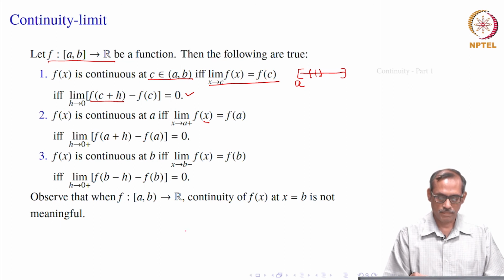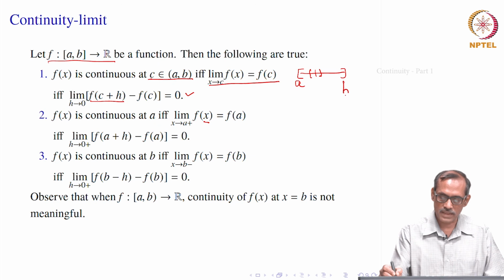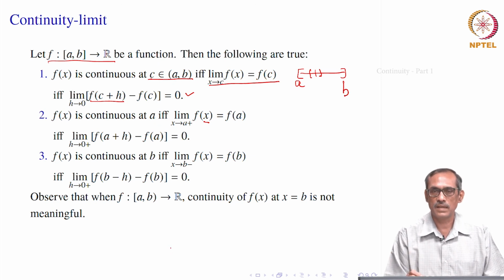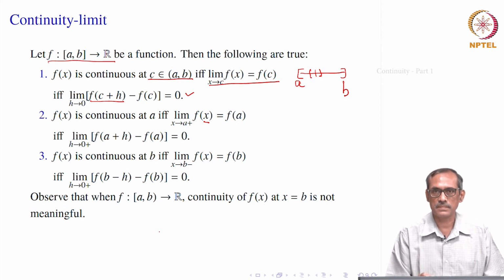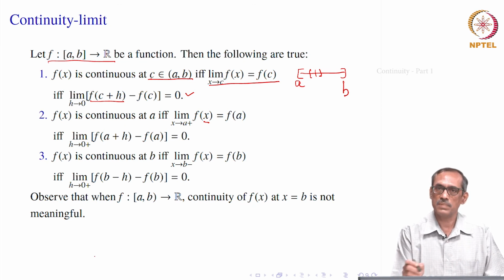Okay. So, now when it is the right end point b, again similarly the left side limit is meaningful, the right side is not. So, we replace that limit of f of x as x goes to c with x goes to b minus. That is, it is continuous at the right endpoint b if the limit of f of x as x goes to b minus equals f of b. Now, again writing the same way as x equal to b plus h, we would see that h should be negative.